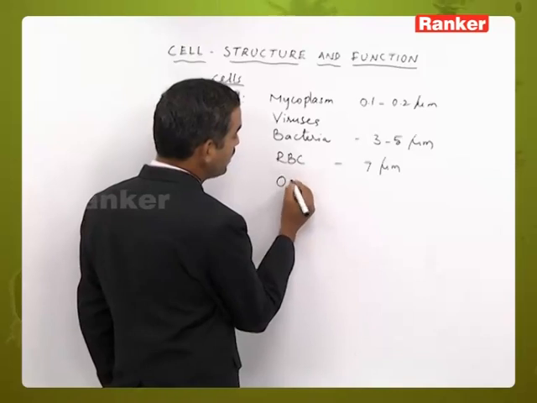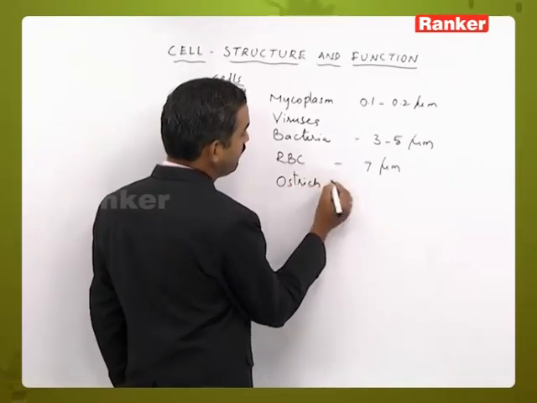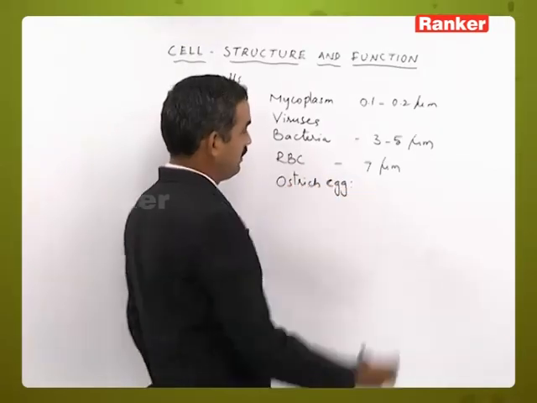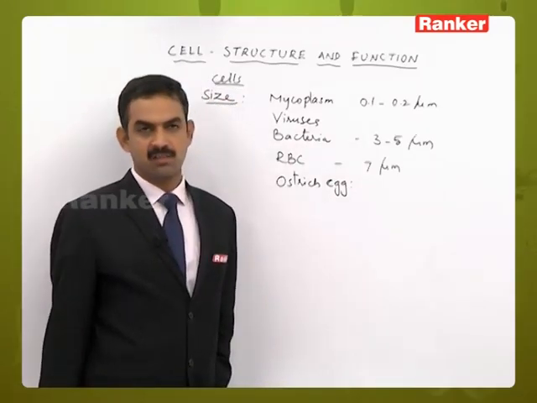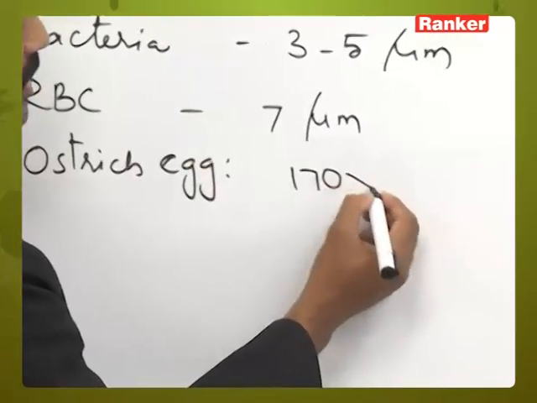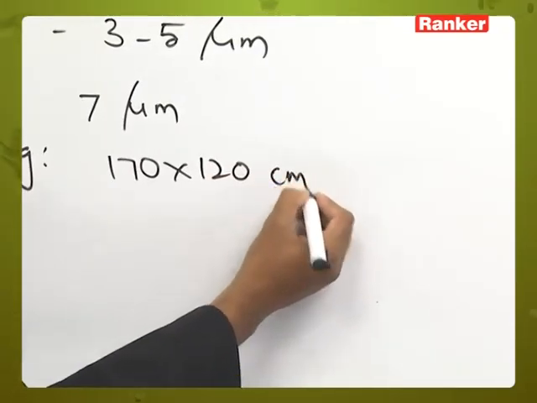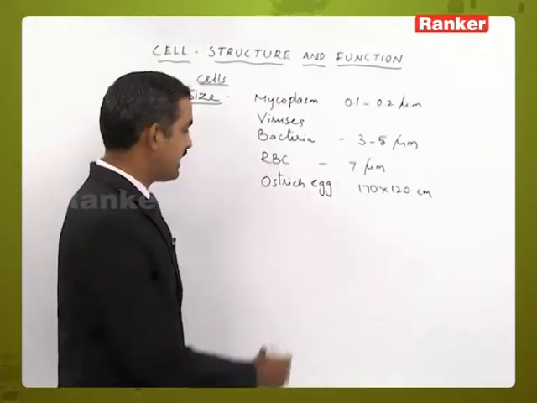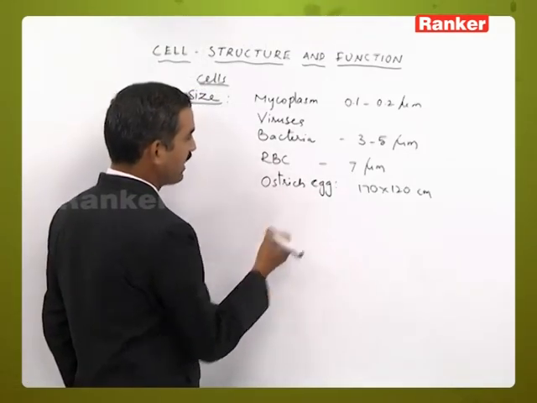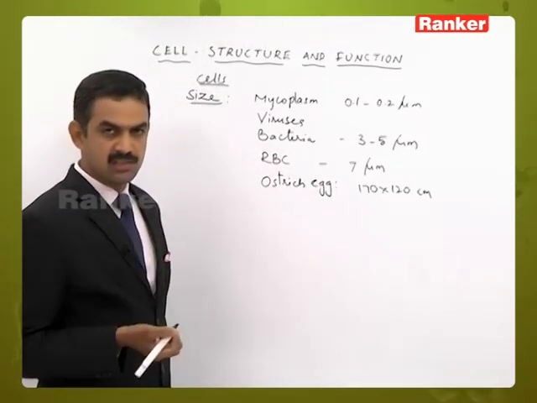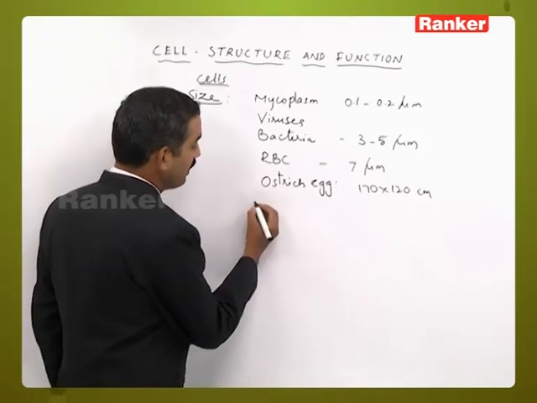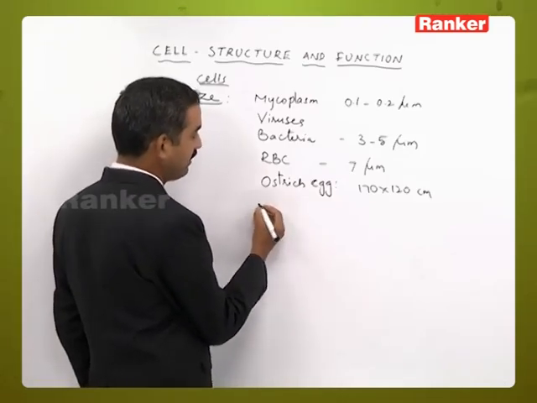Then the ostrich egg is considered to be the largest one in size, measuring about 170 into 120 centimeters. Then the longest one, if you come to the length of the cells, in the plants also we can see the variation.